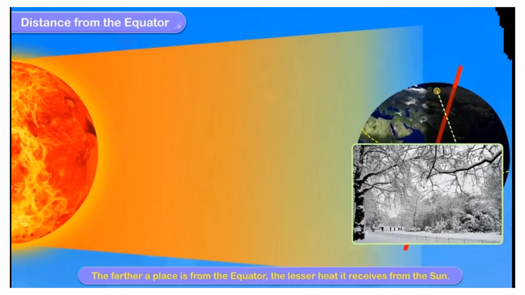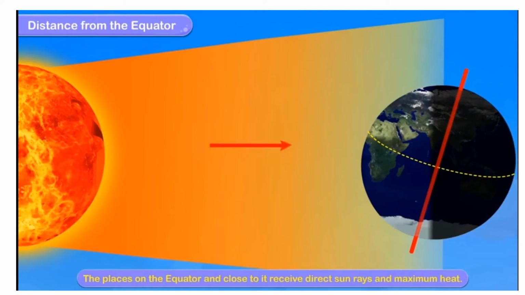The sun rays fall slanting as we go away from the equator. So, farther a place is from the equator, the lesser heat it receives from the sun. The equator passes through the center of Earth, so the sun rays fall directly on this part of the Earth. These direct sun rays make this region the hottest region in the world.